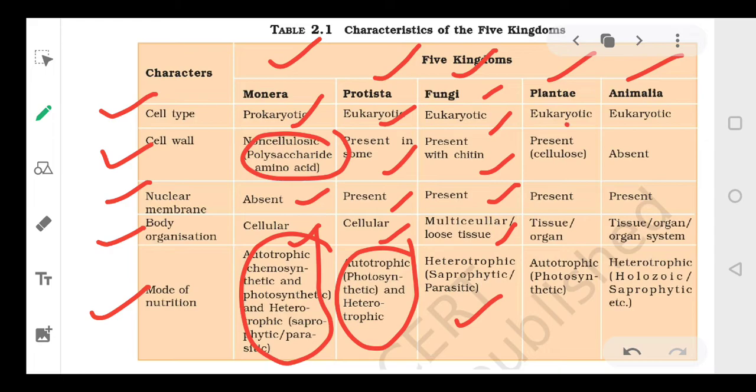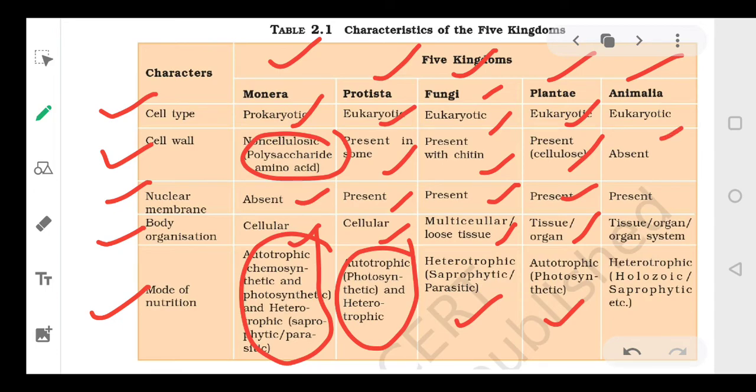Plantae, again eukaryotic. The cell wall is present and it is made up of cellulose. Nuclear membrane is present. Tissues and organs are present, and they are 100% autotrophic, because Plantae means all the plants. Plants belong to this category. So all plants can perform the process of photosynthesis, that is, they can prepare their food.